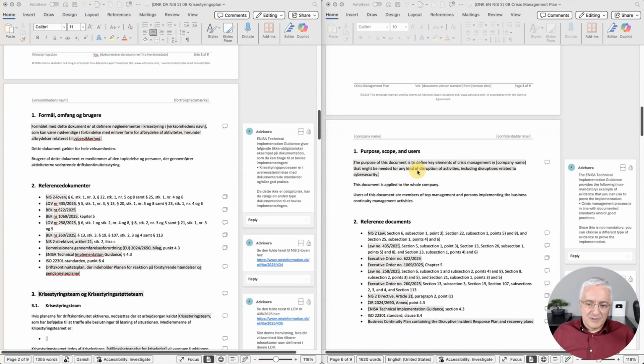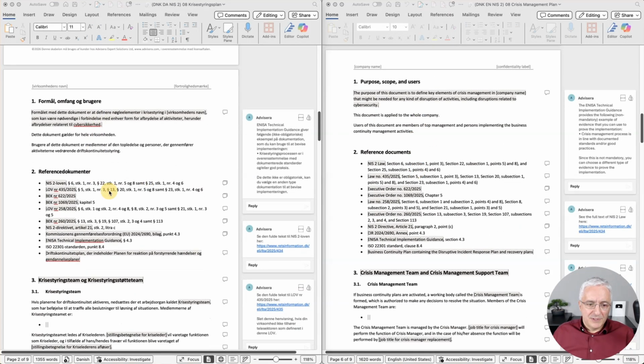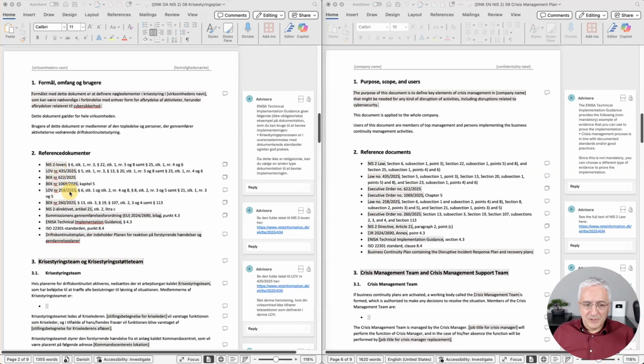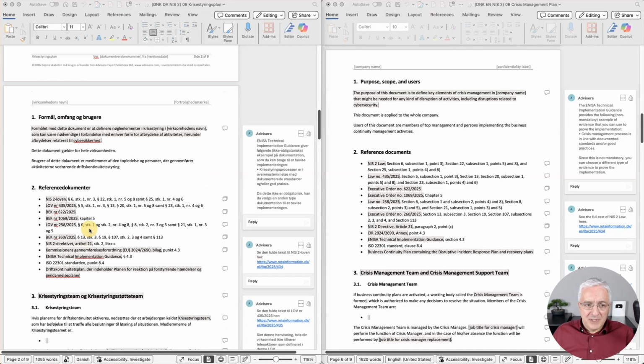As you can see, there are several references to various of these laws and regulations that I was showing you, and also to specific articles within these laws and regulations. There is also this reference to the NIS2 directive, to this CIR 2690, also to this ENISA technical implementation guidance. I did not mention this, but this is the guidance related to CIR, and also this ISO 22301, which is the business continuity standard.